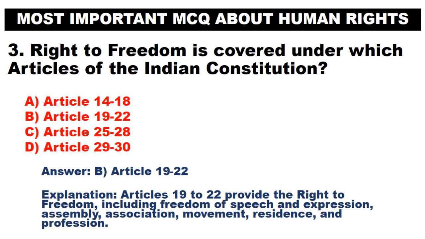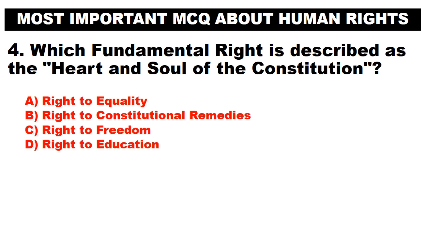Articles 19 to 22 provide the right to freedom, including freedom of speech and expression, assembly, association, movement, residence, and profession. Which fundamental right is described as the heart and soul of the Constitution?